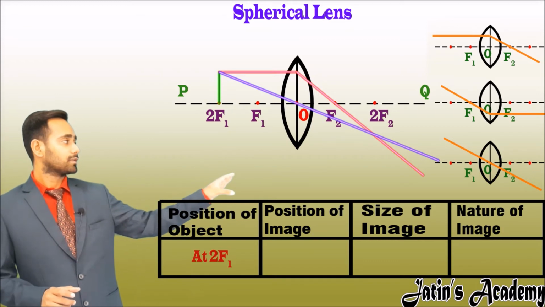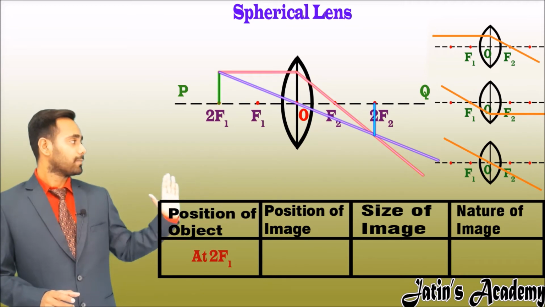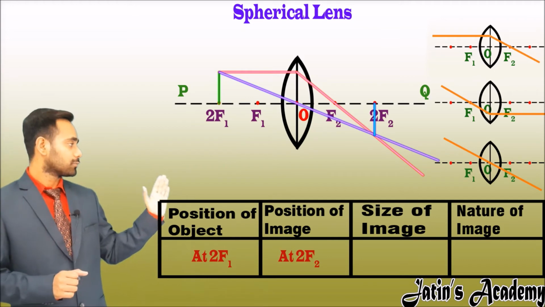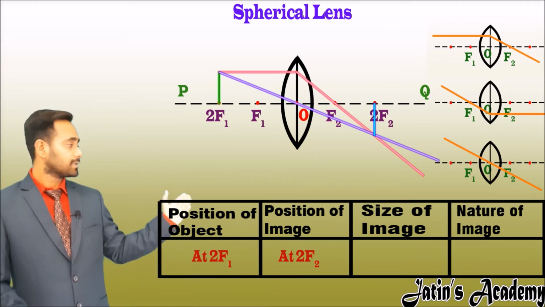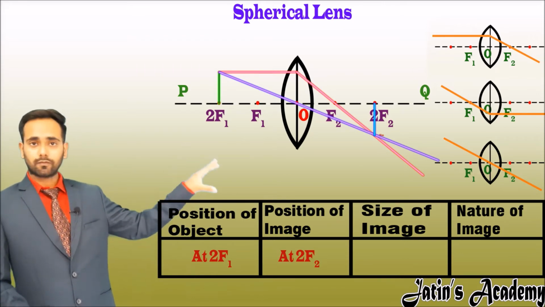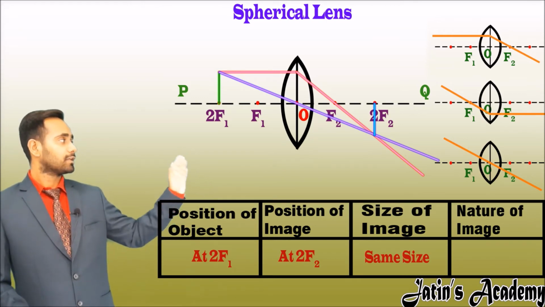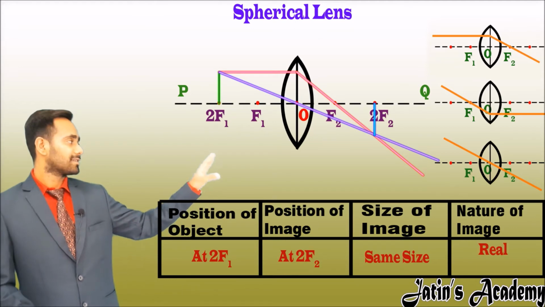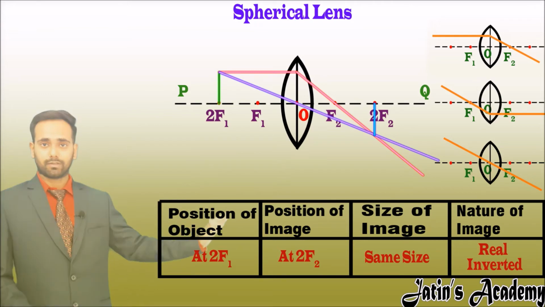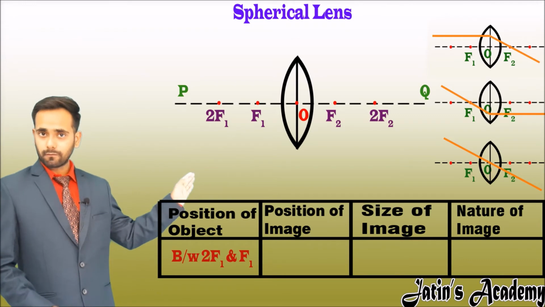Where we get the point of intersection? The point of intersection we get at 2f2. So the image is formed at 2f2. Where is the object? Object position is at 2f1. Position of image is formed at 2f2. Size of image is same as the size of the object, and nature of image is, here the image is formed on the right side means real image is formed, and this is below the principal axis, so nature is real and inverted.